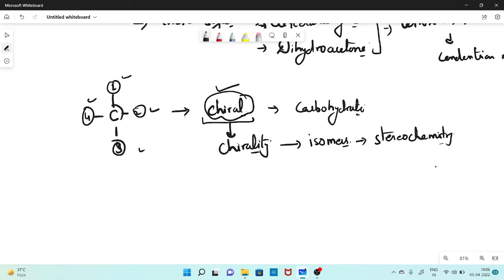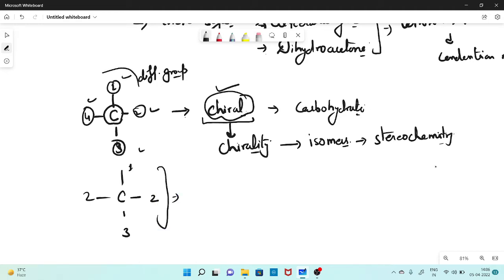One particular carbon atom will be surrounded by different types of groups. In that case, your carbon would be chiral, right? If it has the same groups, 2, 2, 1 and 3, then this won't be chiral, this would be an achiral molecule.